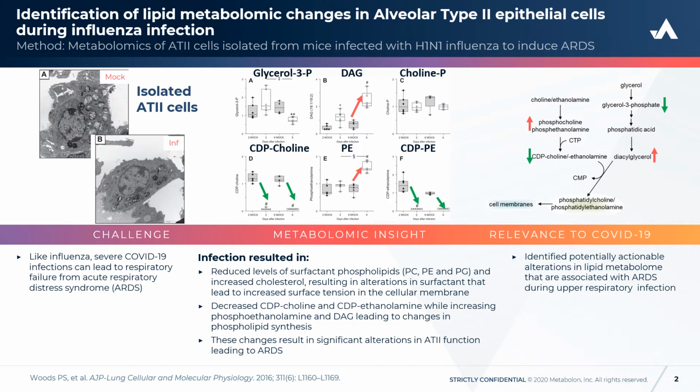There were also decreased CDP-choline and CDP-ethanolamine in these cells, and increased phosphoethanolamine and diacylglycerols. These can be associated with changes in phospholipid synthesis. All of these changes result in significant alterations in AT2 function, which can lead to acute respiratory distress syndrome. So in this study, the investigators were able to identify potentially actionable alterations in the lipid metabolome that is associated with acute respiratory distress syndrome during an upper respiratory infection.